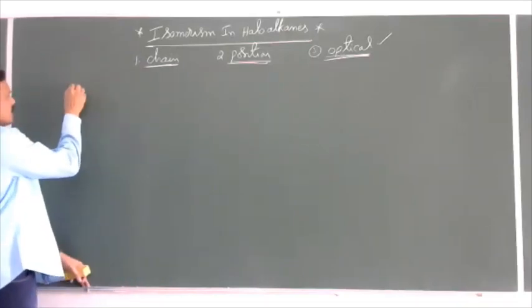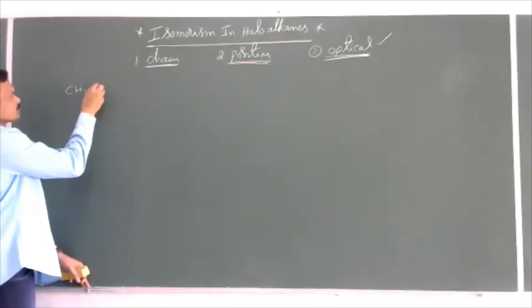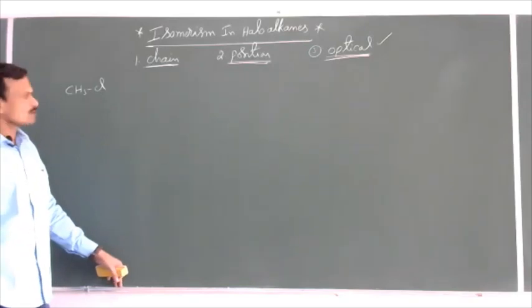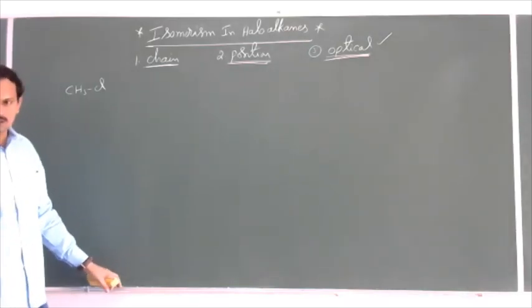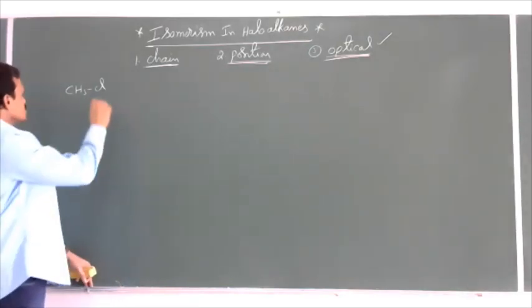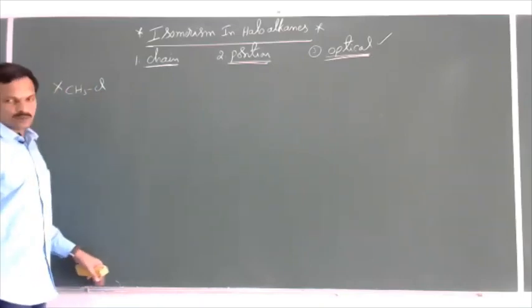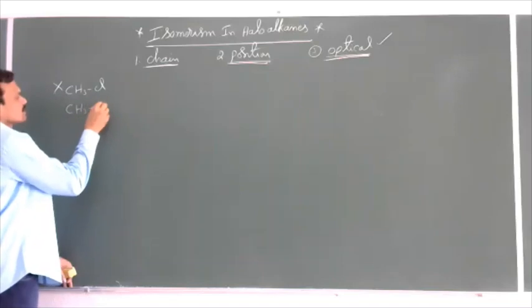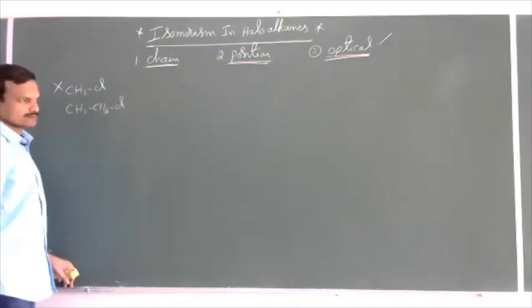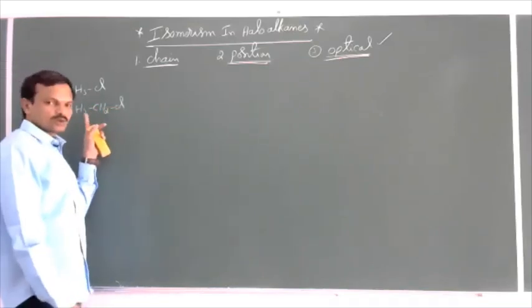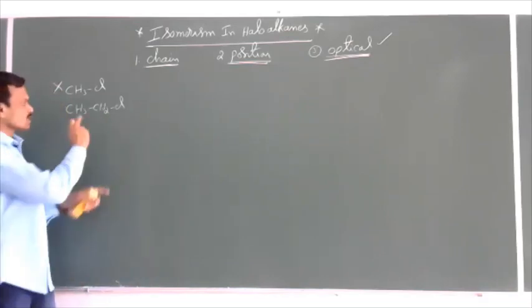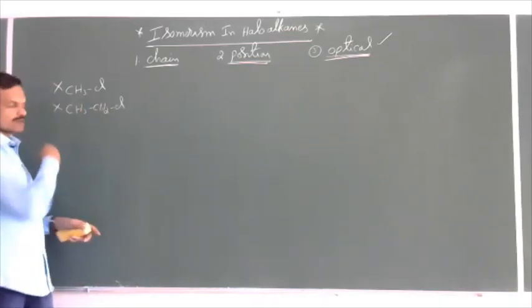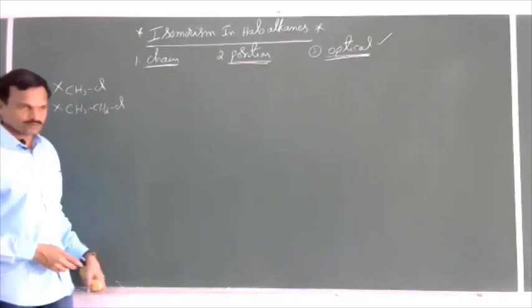Take an example here, CH3Cl. This is chloromethane or methyl chloride. It will not exhibit isomerism. CH3CH2Cl contains only two carbons, so here also isomerism is not possible. We cannot change the position, we cannot change the chain.